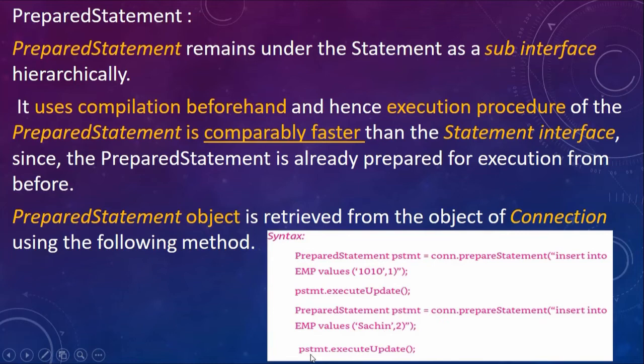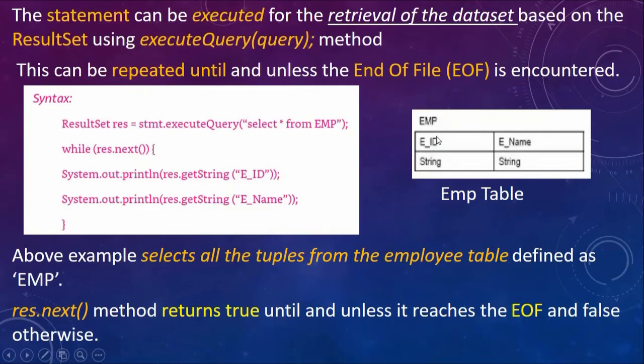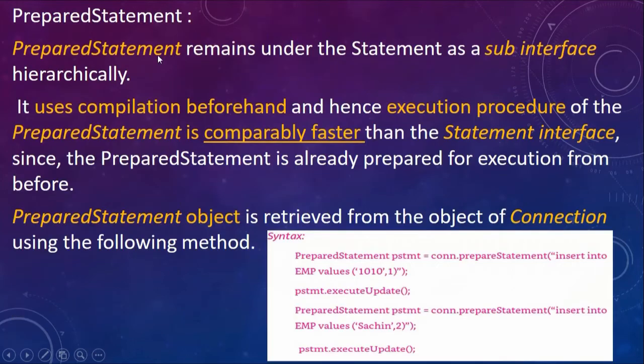And then again you say pstmt.executeUpdate. After preparing statements and firing this onto the database, you will see one record created where employee ID is 1010 and employee name is Sachin. So this is basically the use of the prepared statement interface.